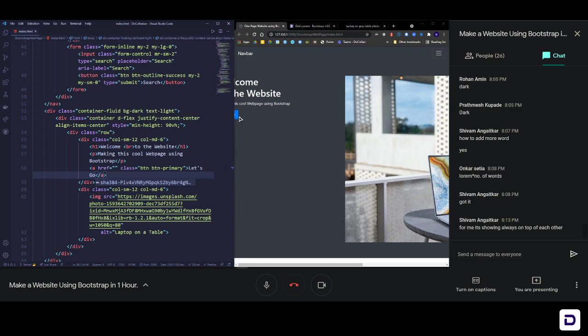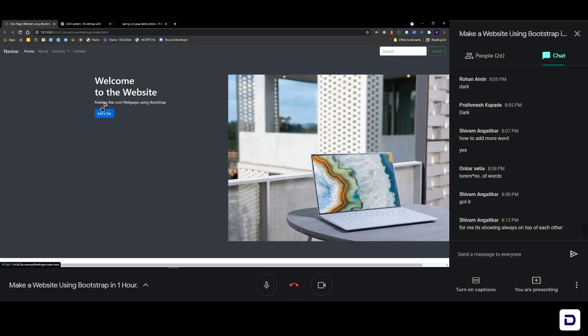You cannot see right now. Okay, now you can see. Welcome to the website, making this cool website using Bootstrap, and now we have a button here. And this has also come automatically just like other things using Bootstrap. So basically btn makes a button, and btn primary gives it the blue color.